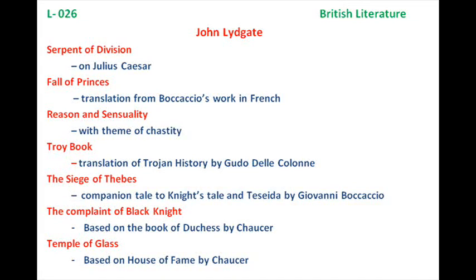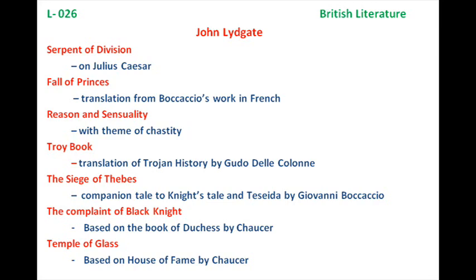Hi, this is lesson number 26 in this series on British literature. For the last three or four lessons we have been discussing some of the important writers of the age of Chaucer. So today in this lesson we shall be talking about the writer John Lydgate. John Lydgate was a friend of Thomas Chaucer. So now, who is Thomas Chaucer? Thomas Chaucer, we all know, is the son of Sir Geoffrey Chaucer.